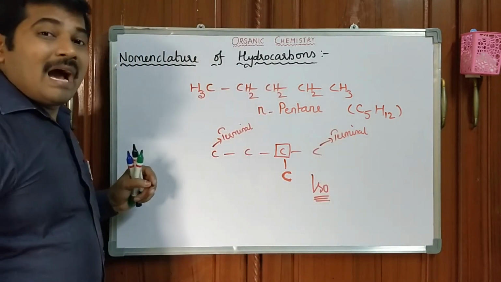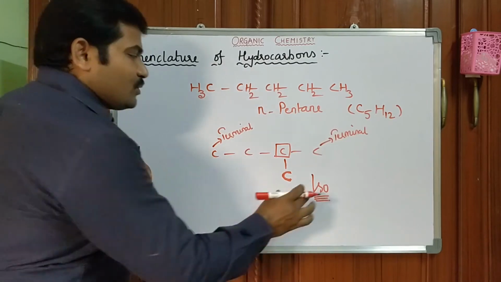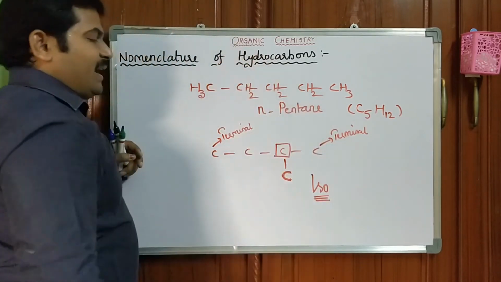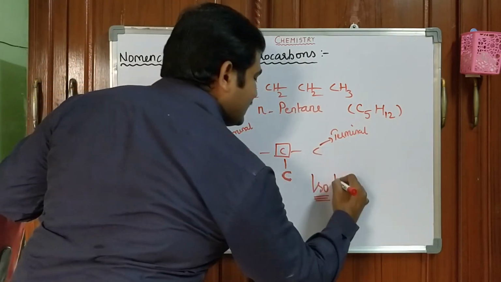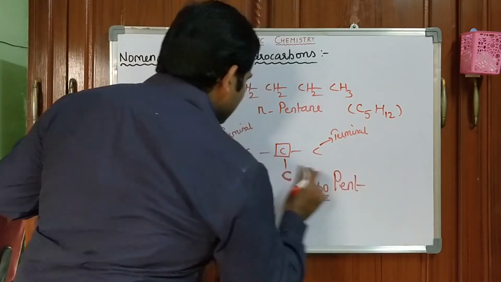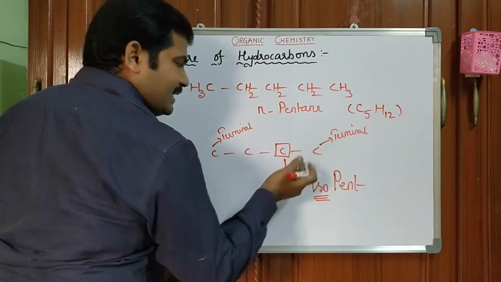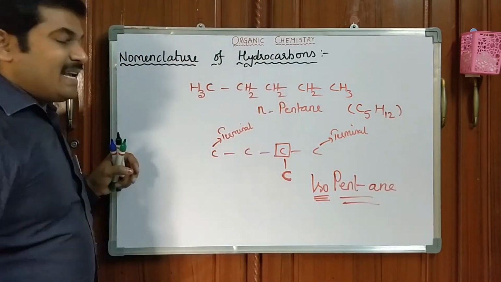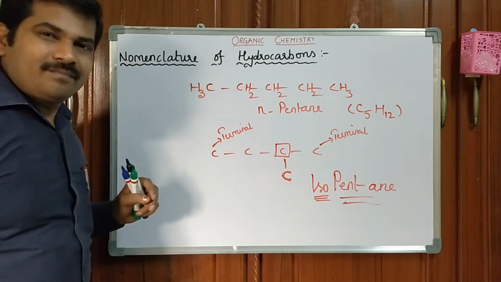What are those? Isocompounds. So simply you keep iso. Then you count all the carbons. 5 carbons. 5 carbons containing stem is called pent. The bond between carbon and carbon is only single bond. Hence its name is isopentane.